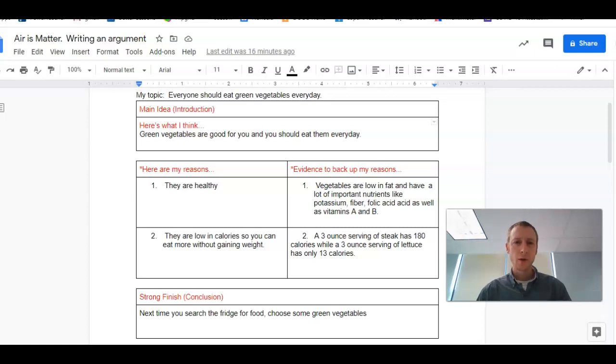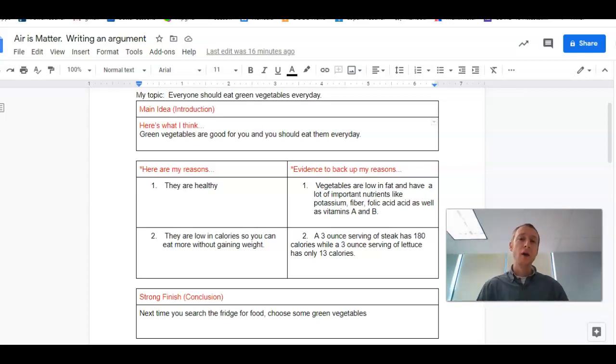Good morning. So at this point, you all know that air is matter, right? It has volume, right? It fills up the balloon, and it has mass. It's made of stuff, and therefore it has weight. And we know that because the full balloon was heavier than the popped balloon, right?